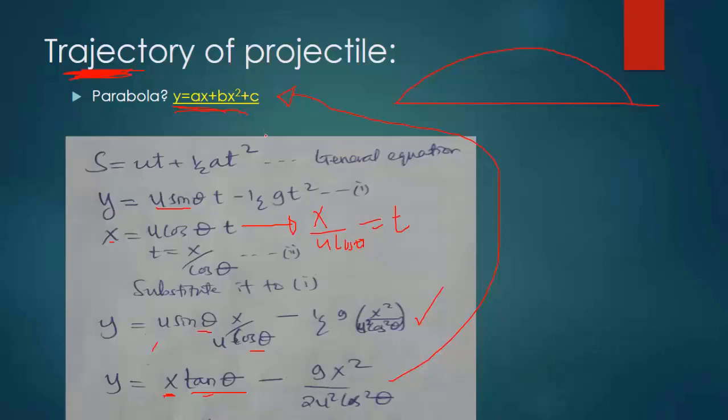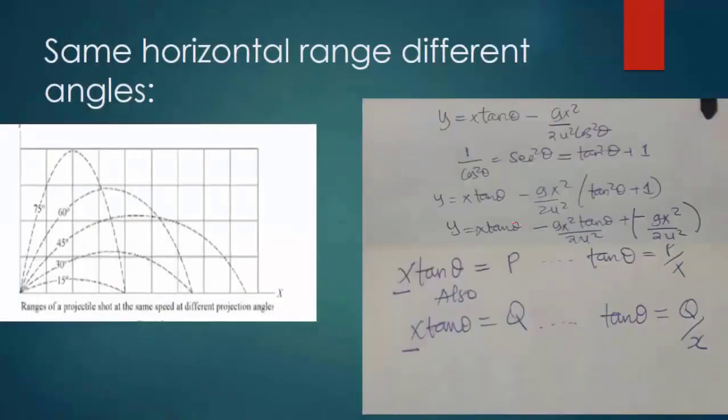So automatically this shows that our path of the projectile is a parabola or a quadratic function. So the question they like to ask is to show that this path is a parabola. So this is how you are going to show and prove to them that this path is a parabola.